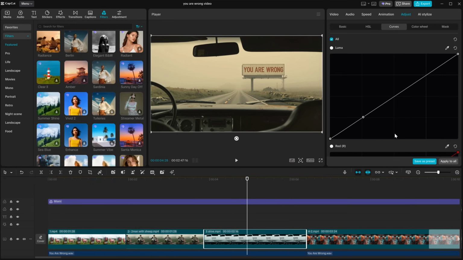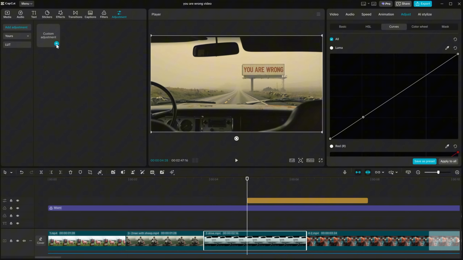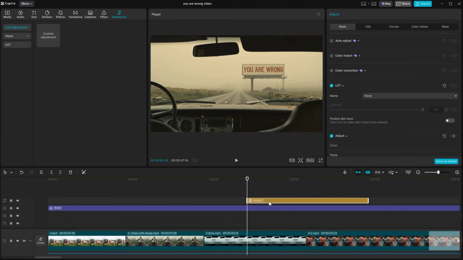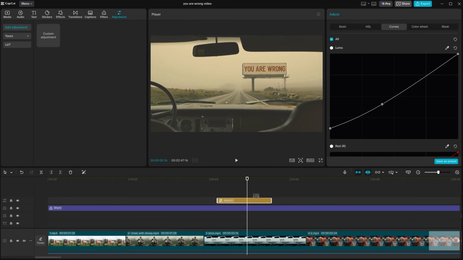You also have the adjustment tab, which is useful when you don't want to adjust just one video, but multiple ones. You can add it to the timeline, resize, and position it over the clips you want to affect, and then apply all the color or curve adjustments you need. That way the effect is applied consistently across the entire section under that adjustment layer.